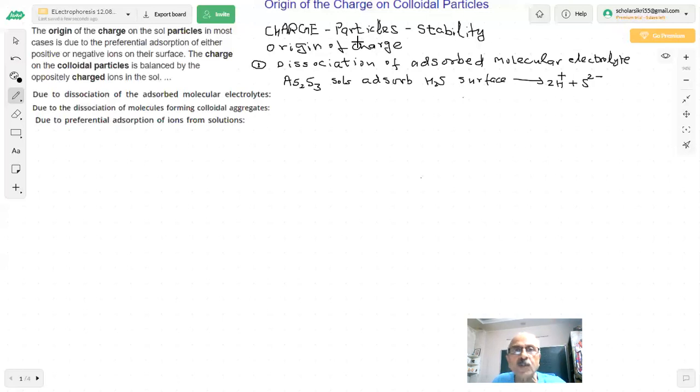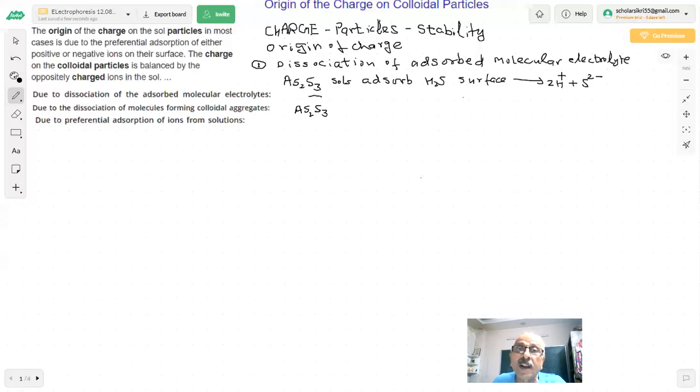What we are trying to say is that here you have As2S3. Important question for exam. Most of the examples I give are questions which have been asked in the paper. You must note them down, you may see the same type of question in the paper. Why are the arsenic sulfide sols negatively charged?